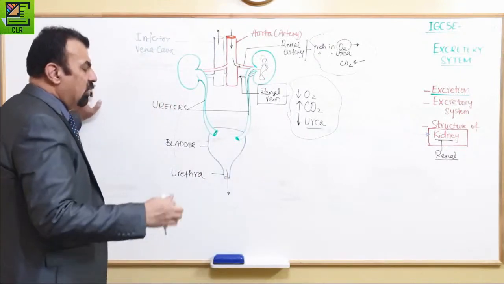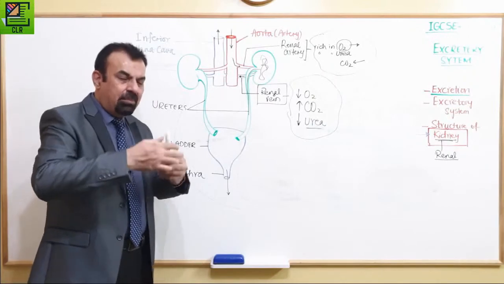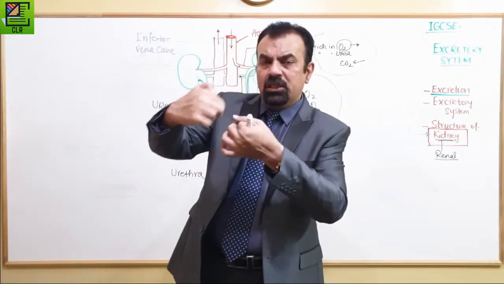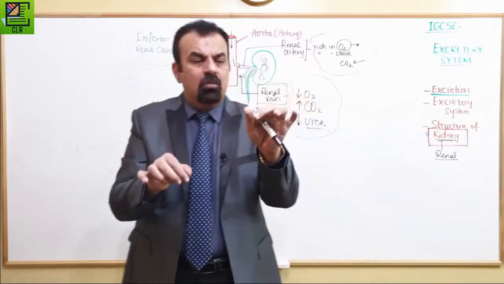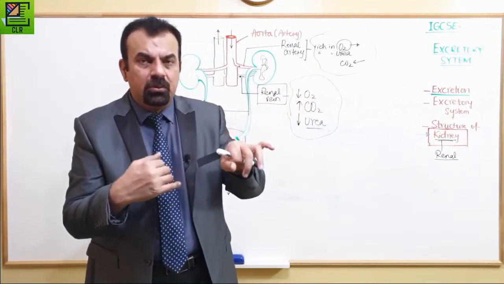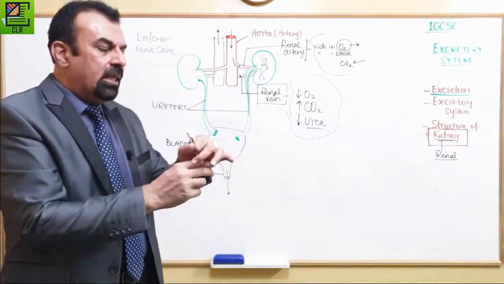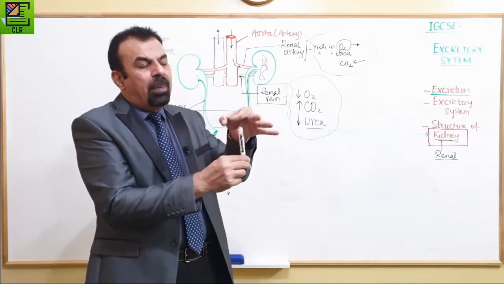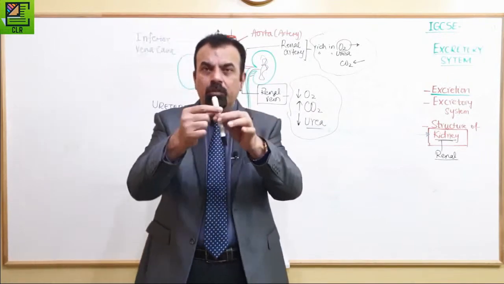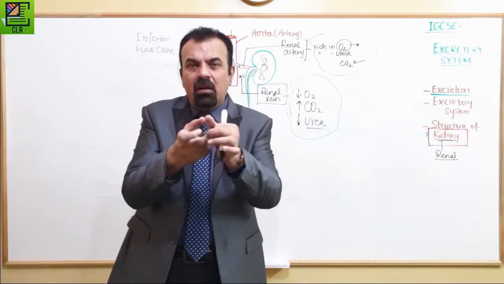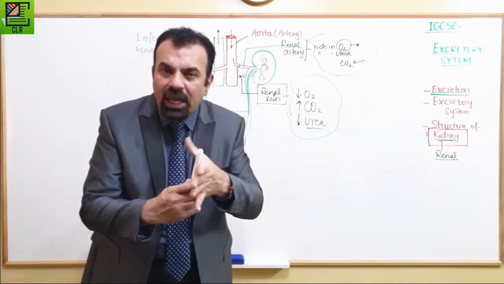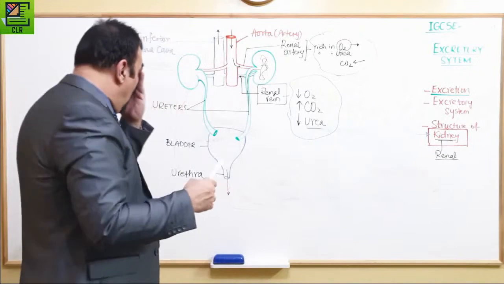Then, the sphincter muscle. A sphincter muscle is the muscle which is closing the urethra. And if anyone needs to excrete, that person goes to the bathroom or toilet, and then this sphincter muscle opens, and the tube which was pinched so far gets unpinched, and then the urine starts going down.